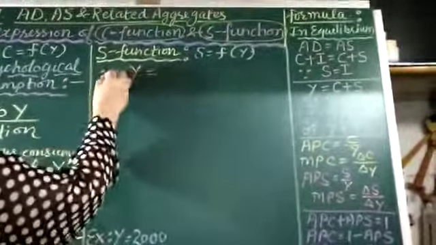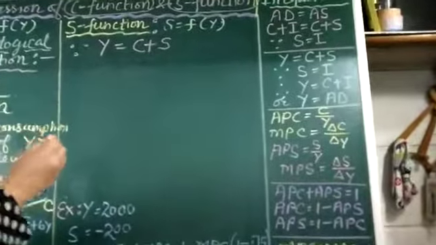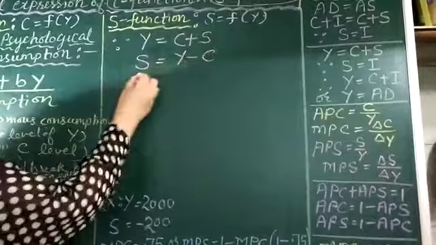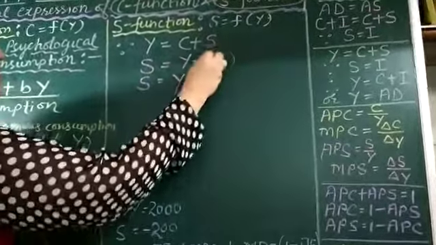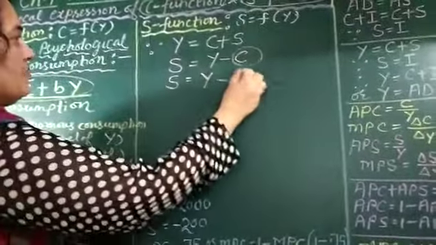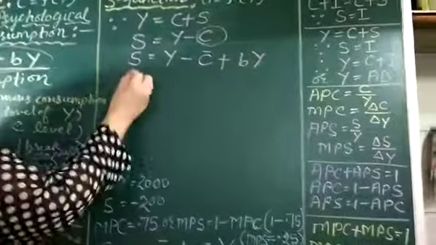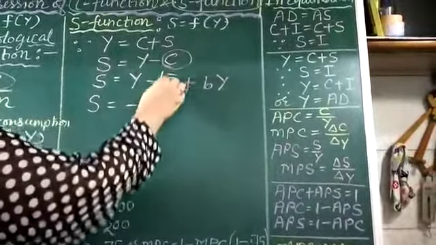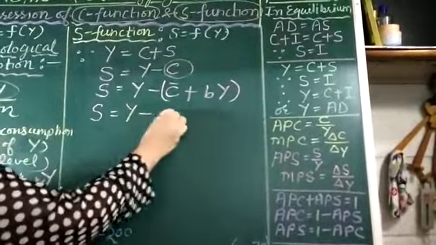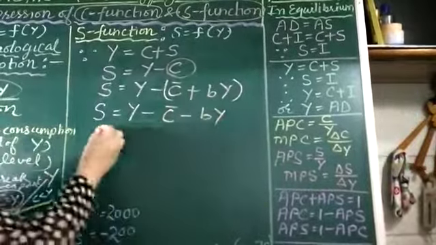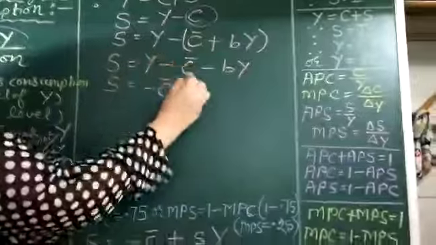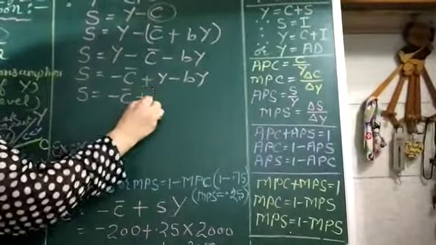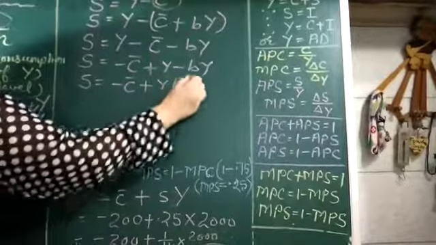Y is equal to consumption plus savings, because income is a summation of consumption plus savings, and we have to derive saving. Saving is equal to income minus consumption, and S is equal to Y minus, now here the value of C we put, C bar plus bY, and S is equal to minus C bar, we put this in a bracket, Y minus C bar, and opening the bracket, minus bY. And S is equal to minus C bar plus Y minus bY, and savings is equal to minus C bar plus, here Y we have taken common, 1 minus b.